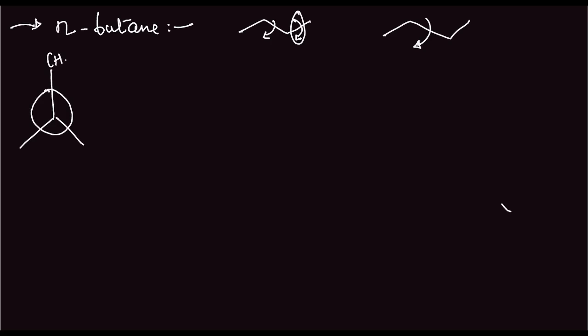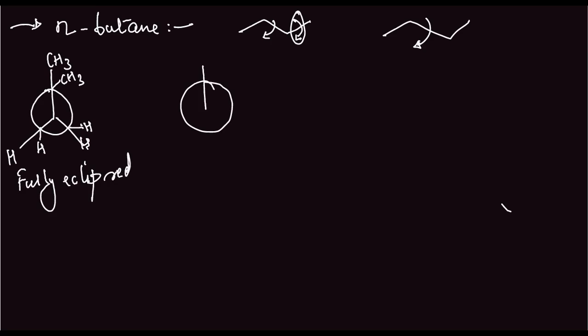So we can have CH3 here, H, H, CH3, H, H. This is the fully eclipsed form. That is, the same group is behind each other. CH3 is behind CH3, H is behind H, and so on. The second possibility is this: CH3, CH3, H, H, H, H.